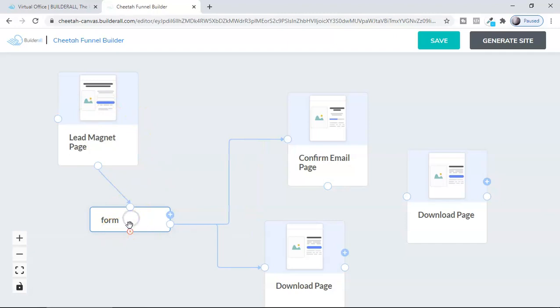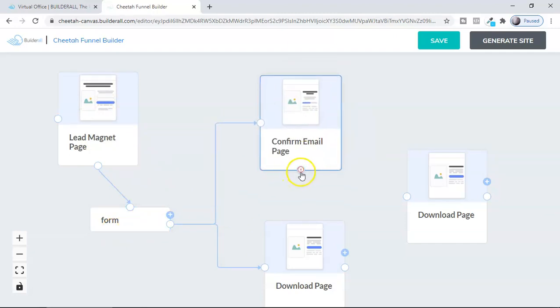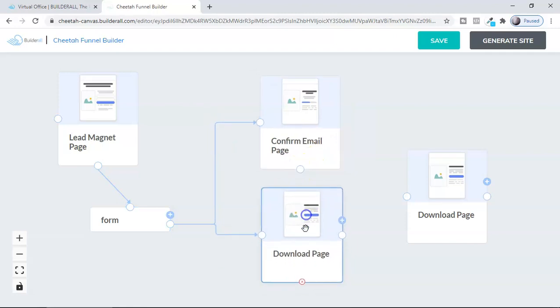It will go to the email form, with a confirmation email if you want to create this. If you don't want that, just click here, everything in front of you, and then they will go from here to the download page, and from the download page, just connect them to a download page or maybe some other page, whatever it is for you. So now this is the structure of your entire funnel.